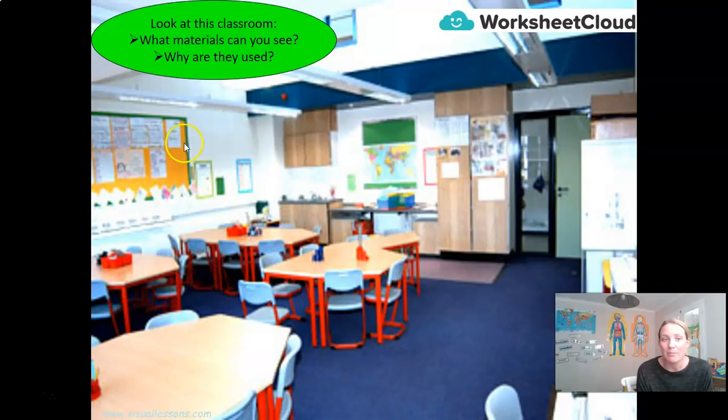I can see paper on the walls. Obviously, paper is important for the colour and the vibrancy, and they're opaque. I don't want to see through it, compared to the glass of the door here, which is transparent. The carpet on the floor is obviously soft, whereas the tiles here are hard. So there's lots of different things here, even down to the light bulbs in the lights. Those are transparent to allow all the light to come through. I'm sure you have spotted many more different objects than I have.